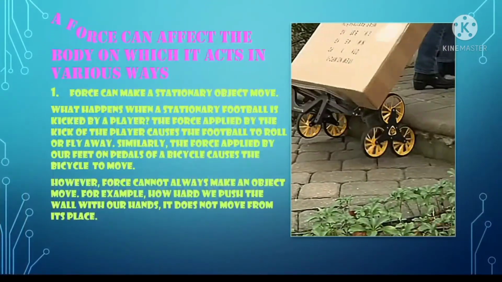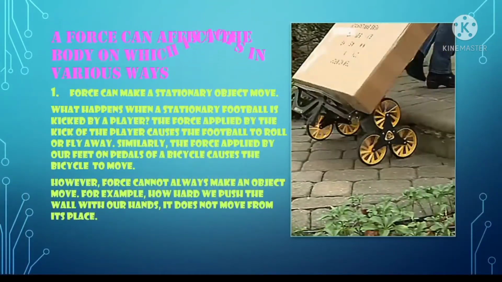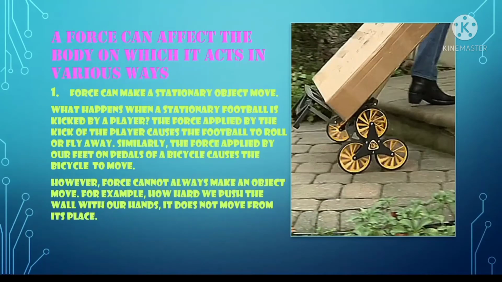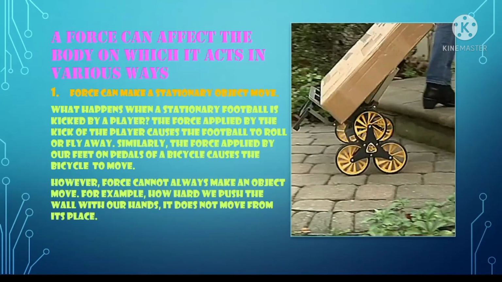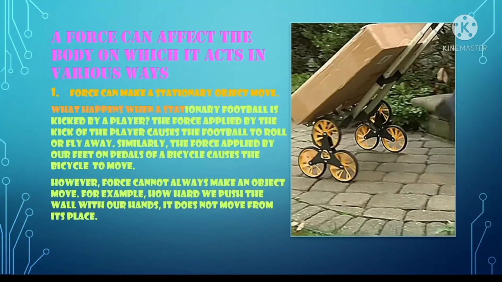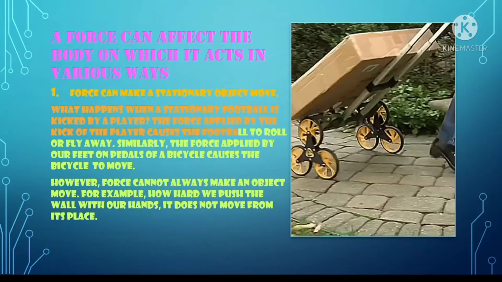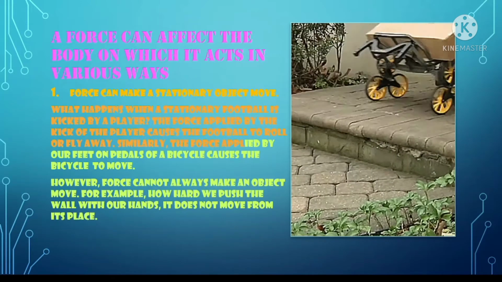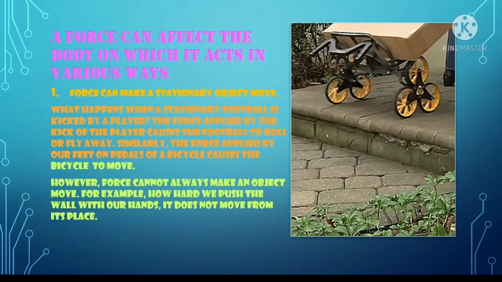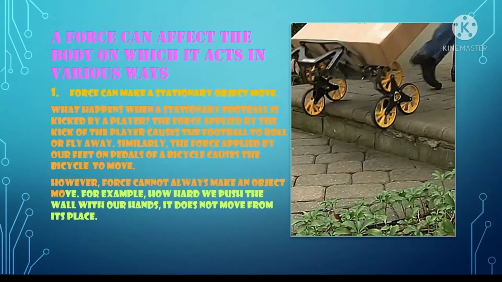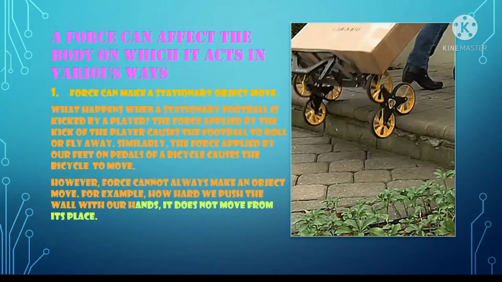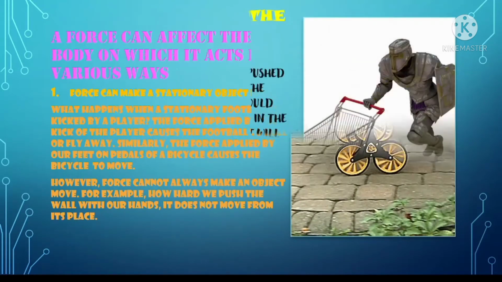A force can affect the body on which it acts in various ways. Force can make a stationary object move. What happens when a stationary football is kicked by a player? The force applied by the kick causes the football to roll or fly away. Similarly, the force applied by our feet on the pedals of a bicycle causes the bicycle to move. However, force cannot always make an object move. For example, however hard we push the wall with our hands, it does not move from its place.